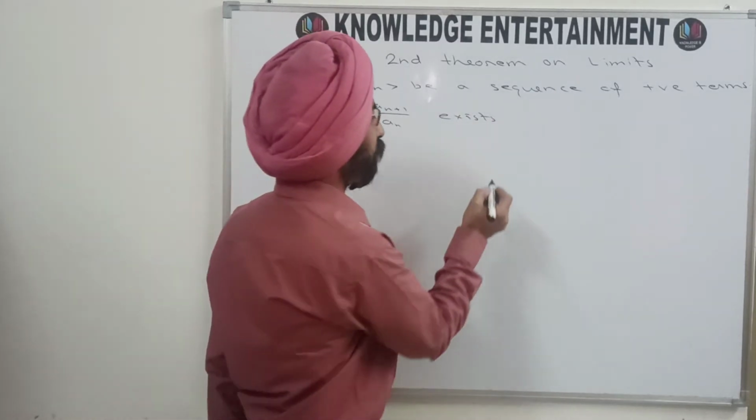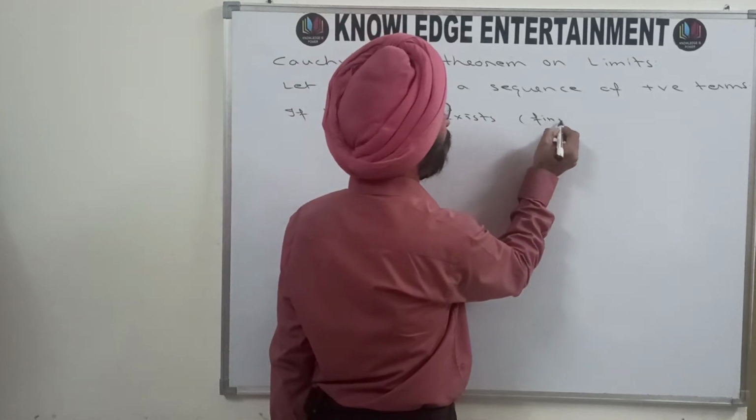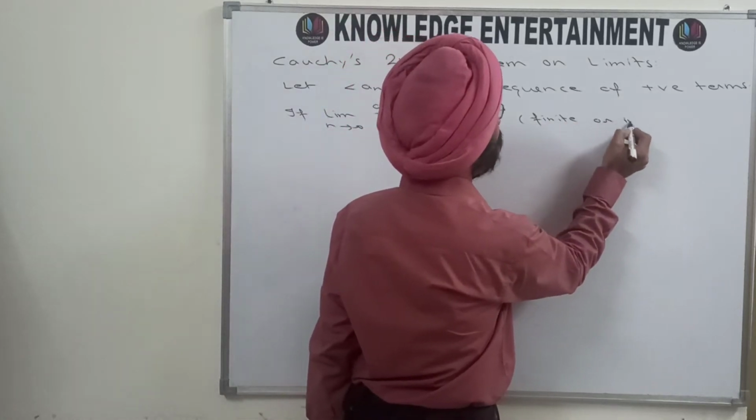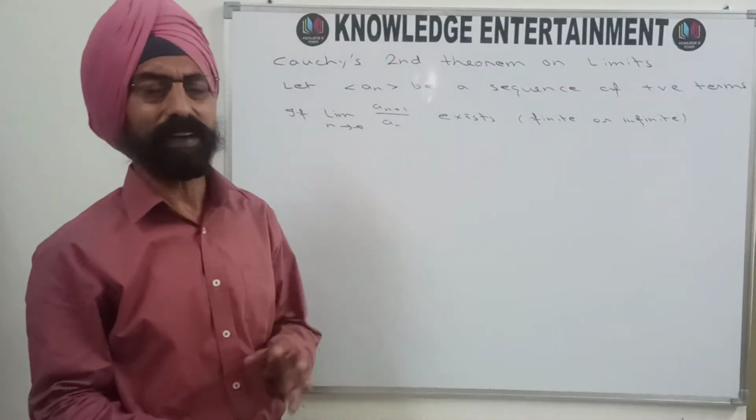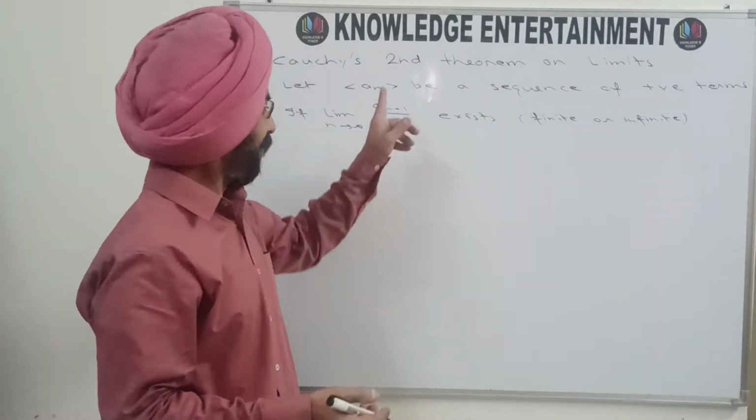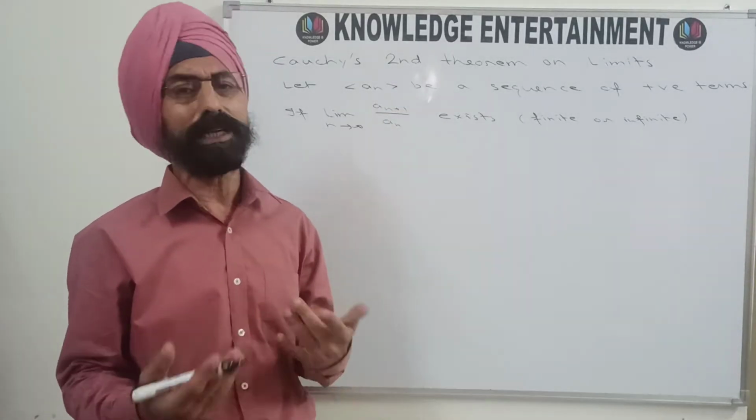Exists means it may be finite, it may be infinite. That means this sequence an plus 1 upon an may converge, it may diverge.